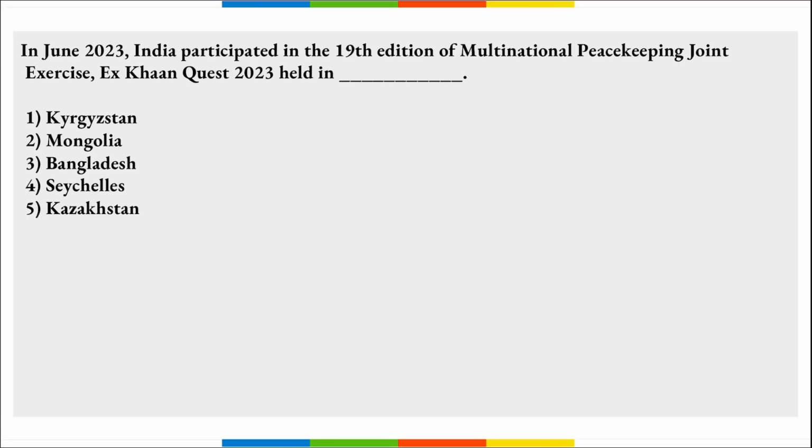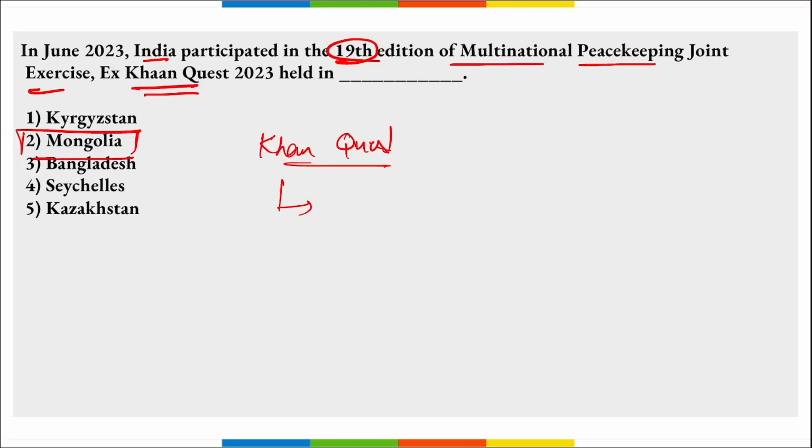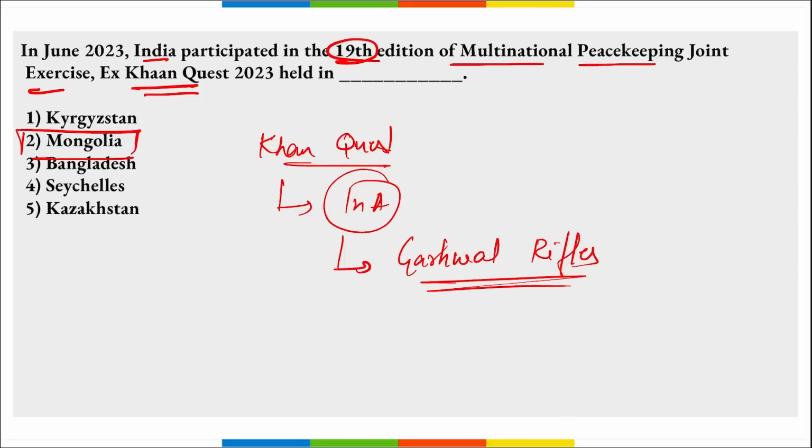Next, in June, India participated in the 19th edition of the multinational peacekeeping joint exercise, that is exercise Khaan Quest. This exercise was held where? It was held in Mongolia, right? Khaan Quest. Correct. This exercise was held in Mongolia, and the Indian Army took part in this particular exercise, right? And which contingent from the Indian Army took part? It was the Garhwal Rifles that took part in this exercise. Correct, and this was scheduled to be held from 19th of June till 2nd of July.